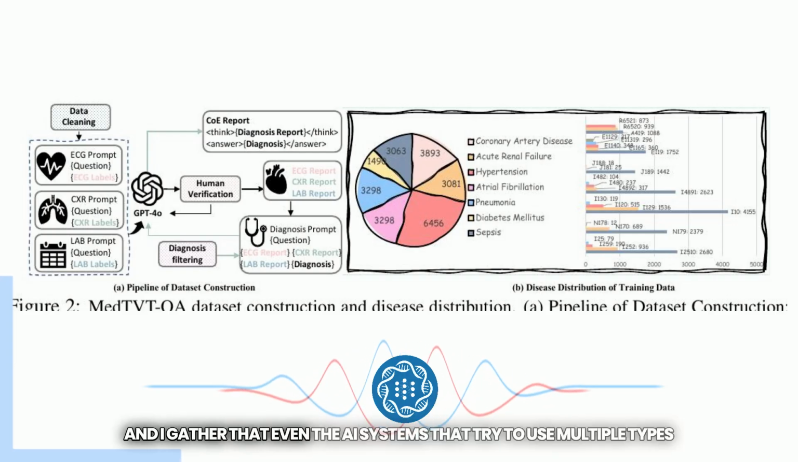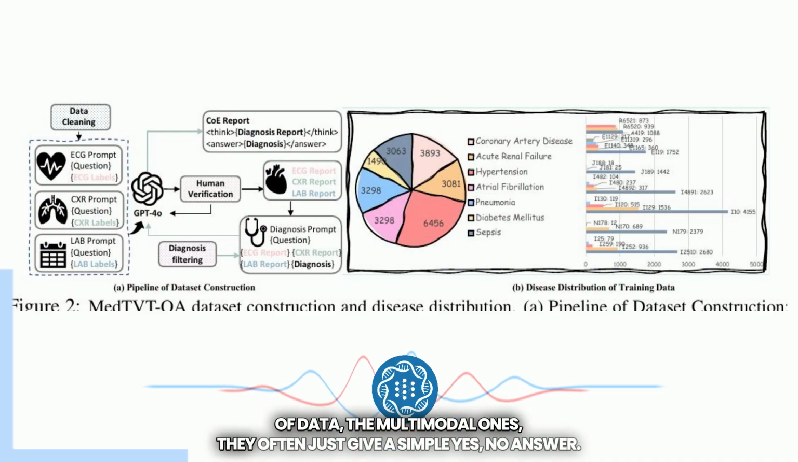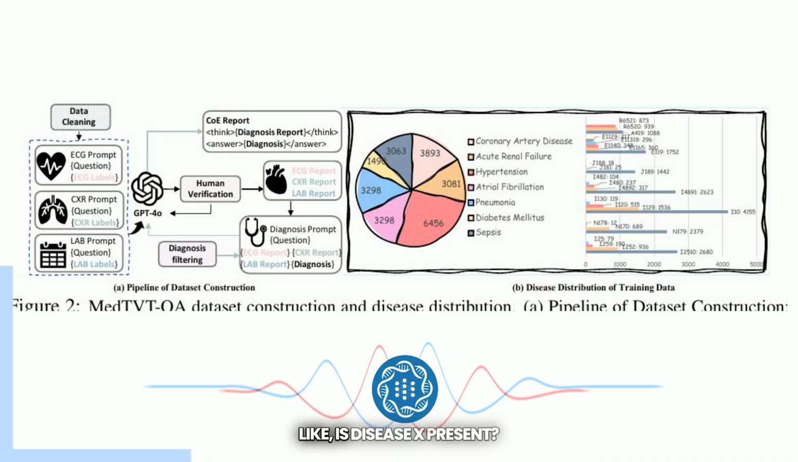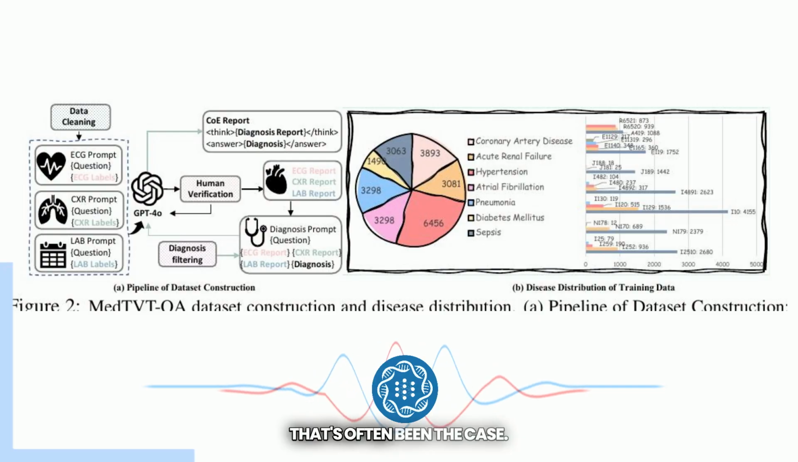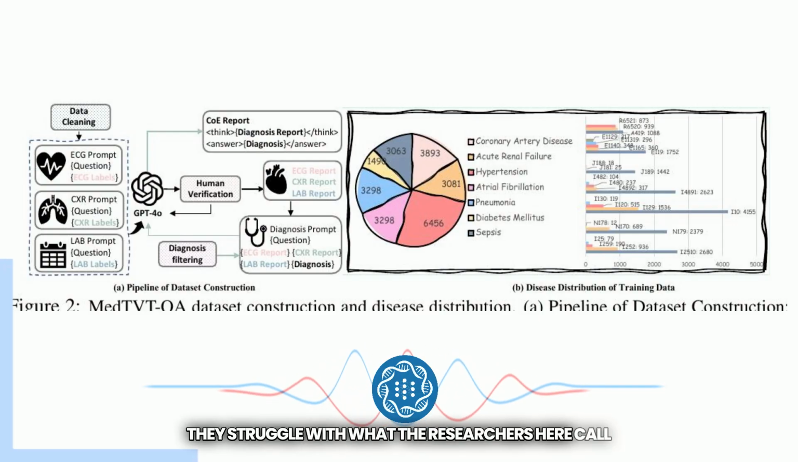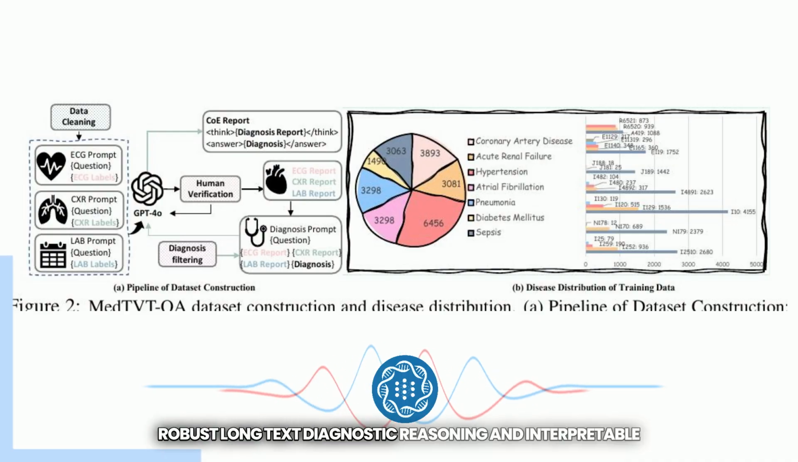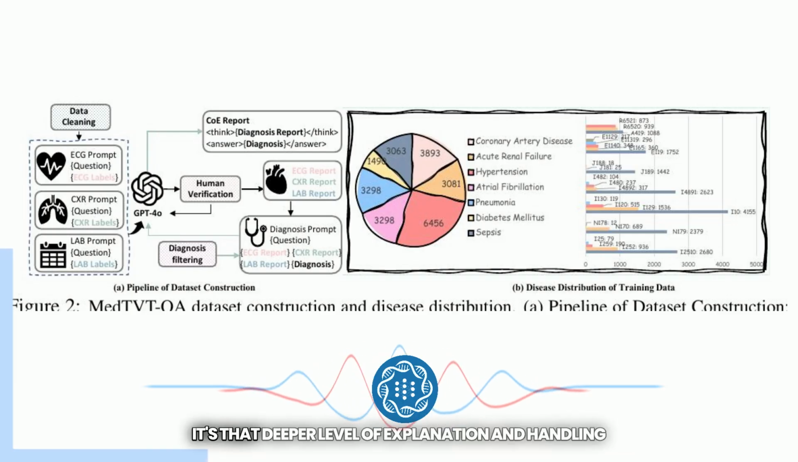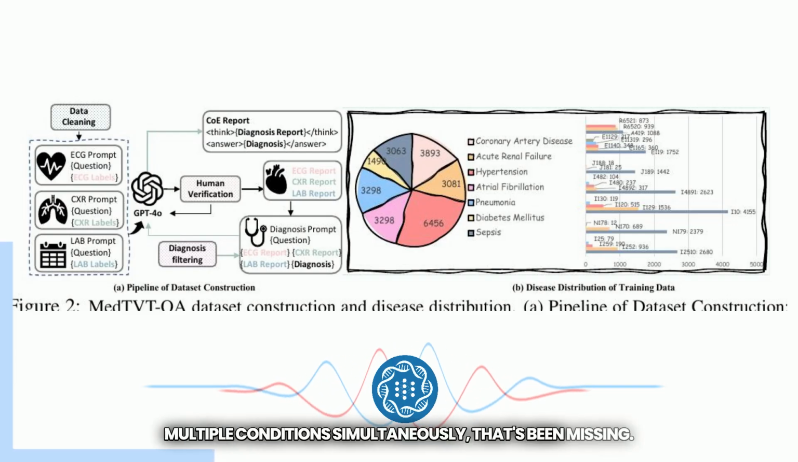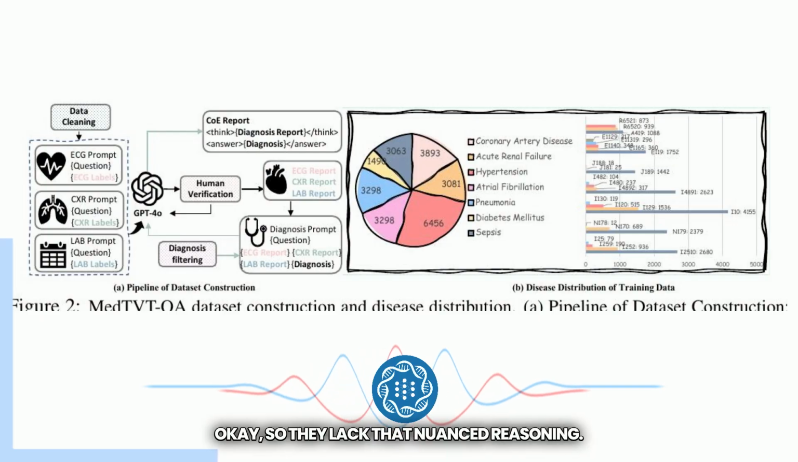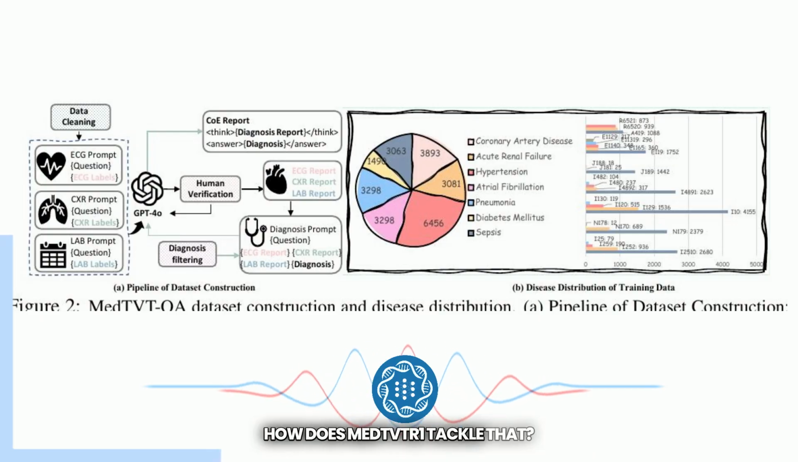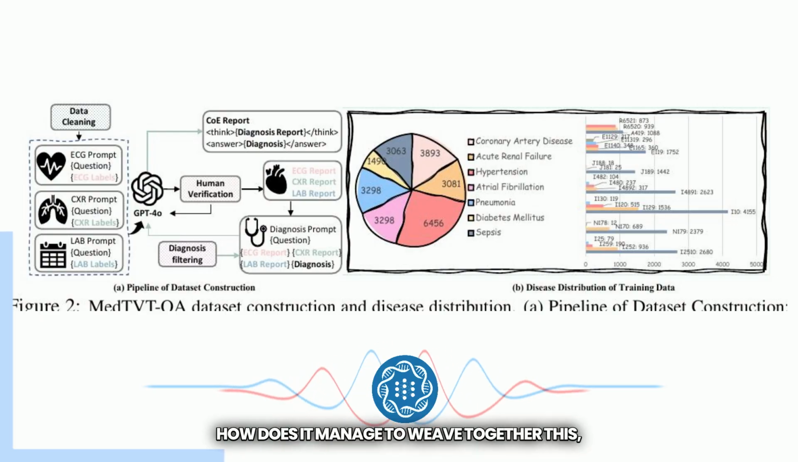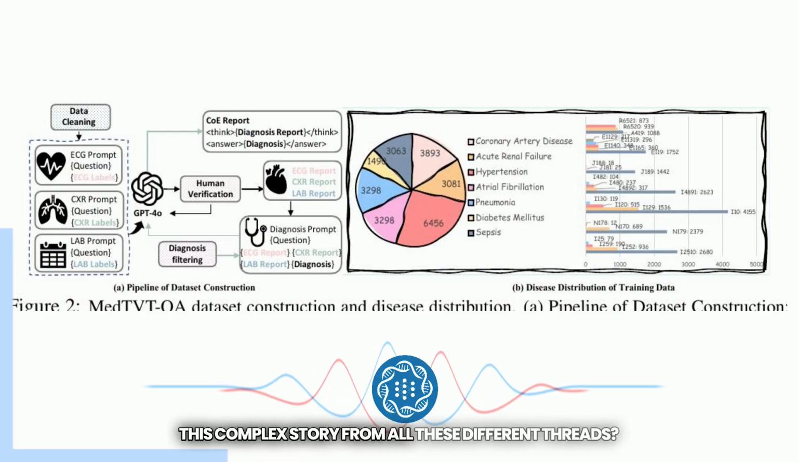And I gather that even the AI systems that try to use multiple types of data, the multimodal ones, often just give a simple yes-no answer. Like, is disease X present? That's often been the case. They struggle with what the researchers here call robust long-text diagnostic reasoning and interpretable clinical insights for multiple diseases. It's that deeper level of explanation and handling multiple conditions simultaneously that's been missing. Okay, so they lack that nuanced reasoning. How does MedTVT-R1 tackle that? How does it manage to weave together this complex story from all these different threads?